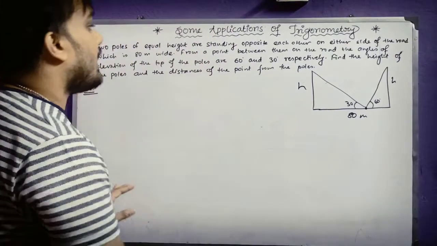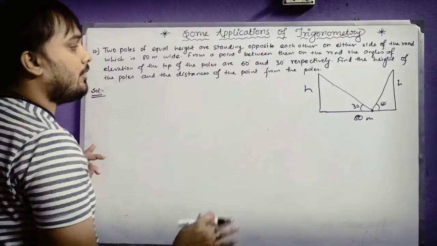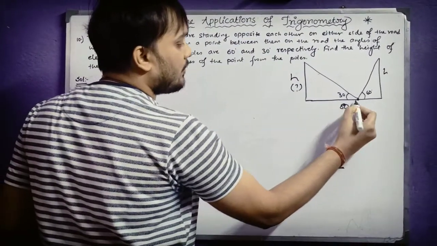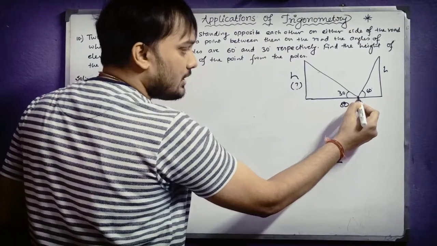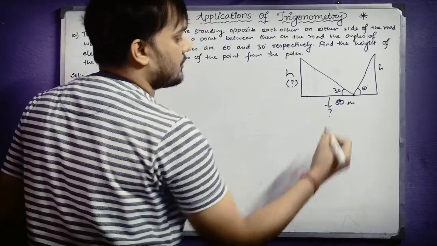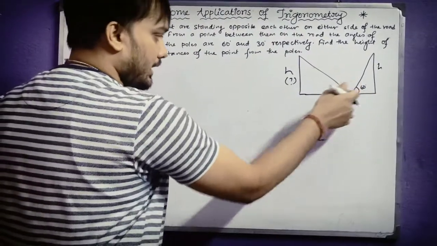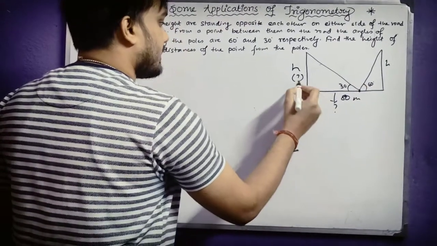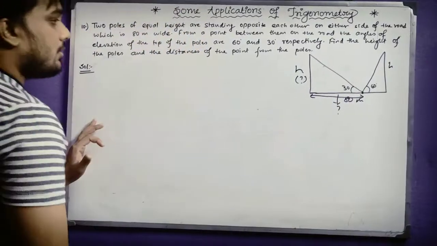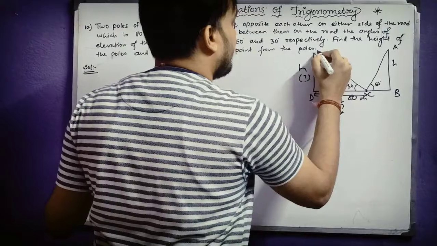So we are asked to find the height of the poles, as well as the distance of the point from the poles. That means this thing we have to find. Also we have to find how much away this distance is from any of the poles. We can find this one also, no problem with that. Any one of these two things you can find. So let us consider we have to find h, and this part we will find. Let us give the names of the triangle as A, B, C, D, then E.